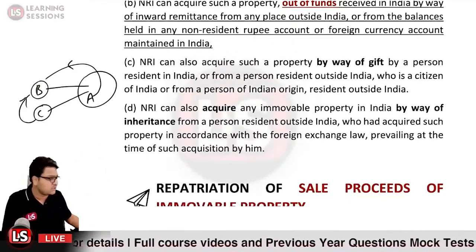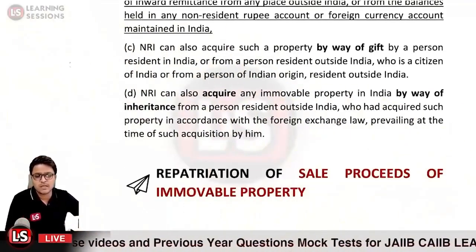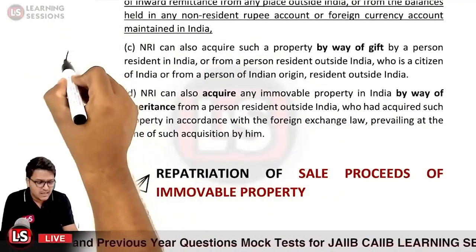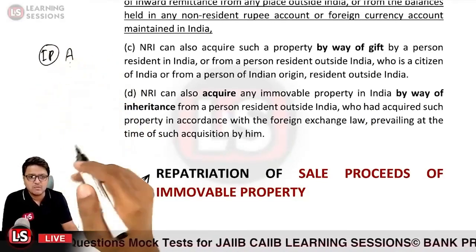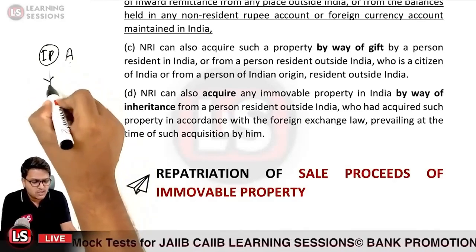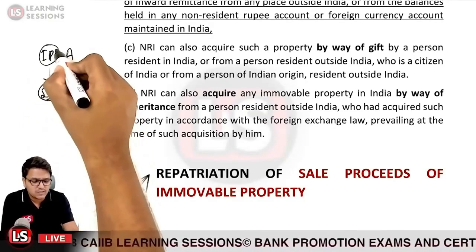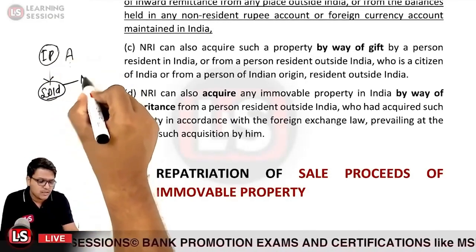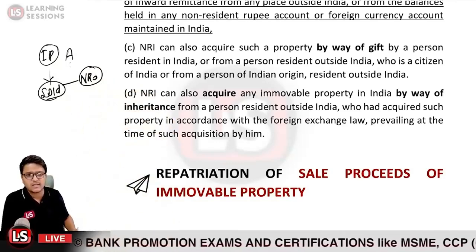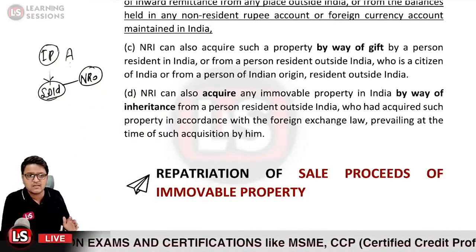And further, it is related to repatriation of sale proceeds of immovable property. Now let us say person A has acquired an immovable property. And he just sold this property. And the proceeds of this property are credited to the NRO account now, and person A wants to repatriate this amount.